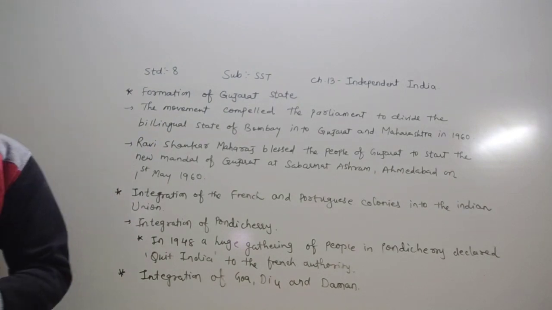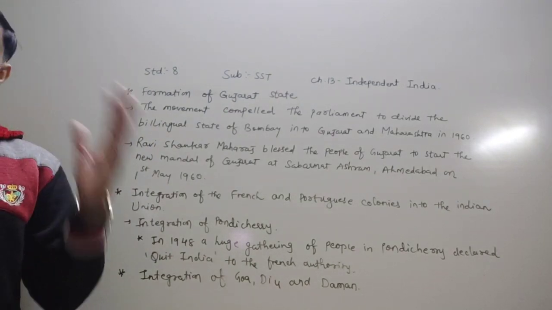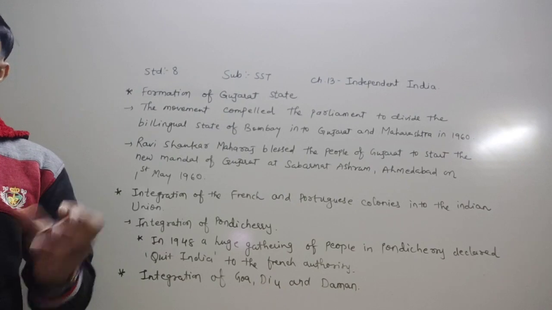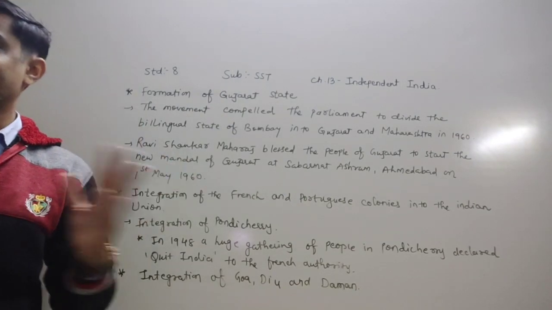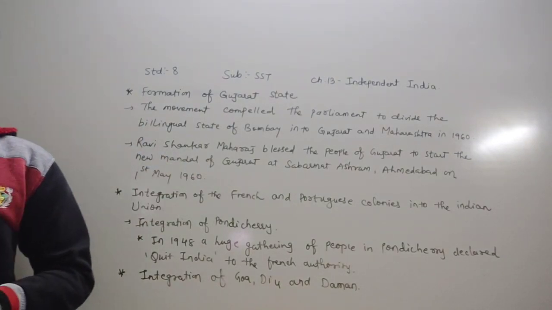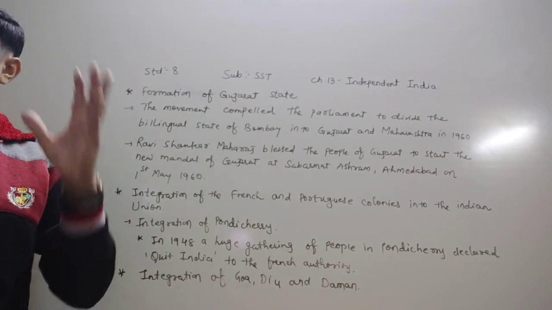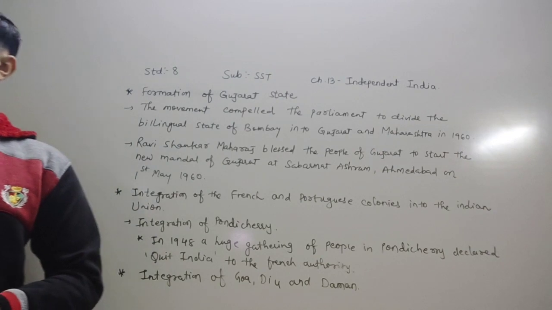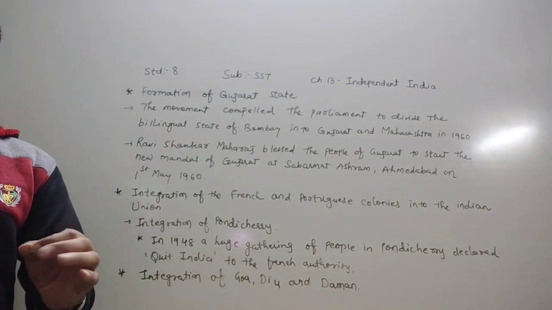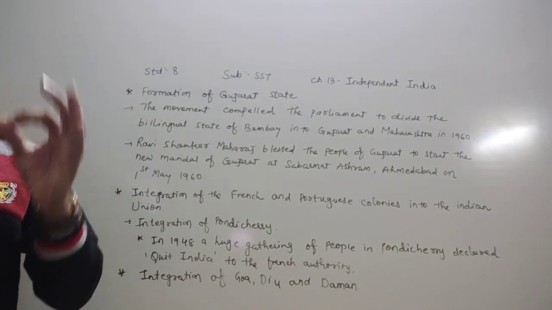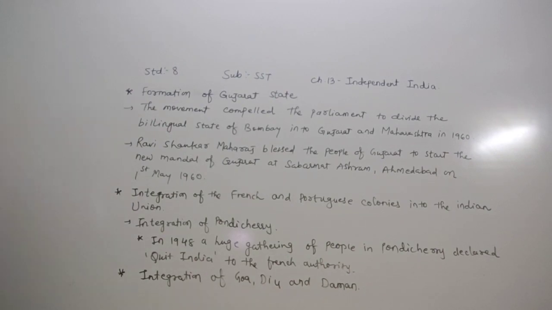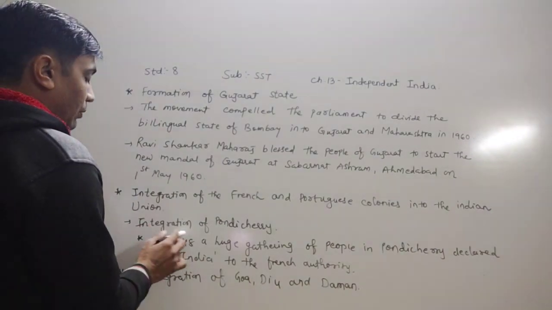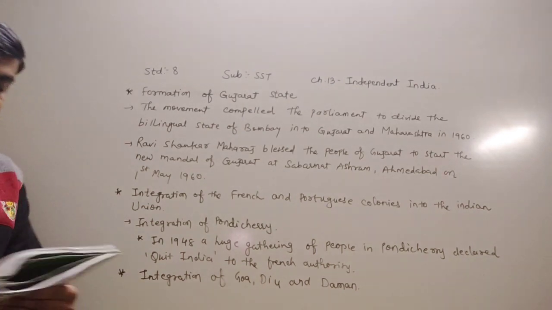What happened then, dear children? India had already declared its independence and implemented its constitution on 26 January 1950, but certain regions were under the control of the French and Portuguese colonies. First, they have given the integration of Pondicherry, which is now known as Puducherry. So first of all, they gave the integration of Pondicherry.